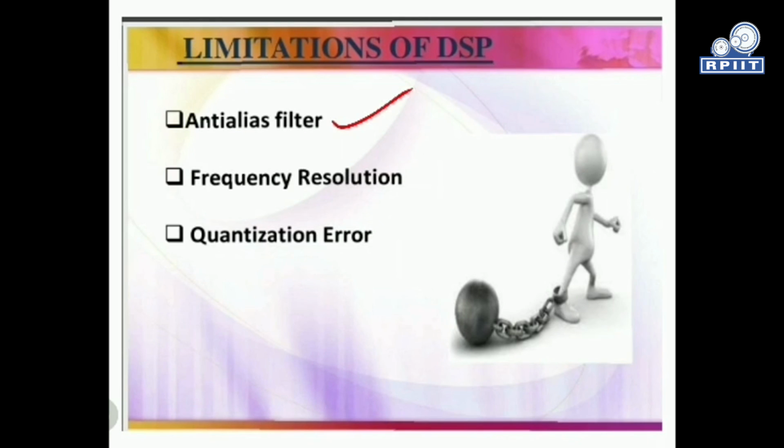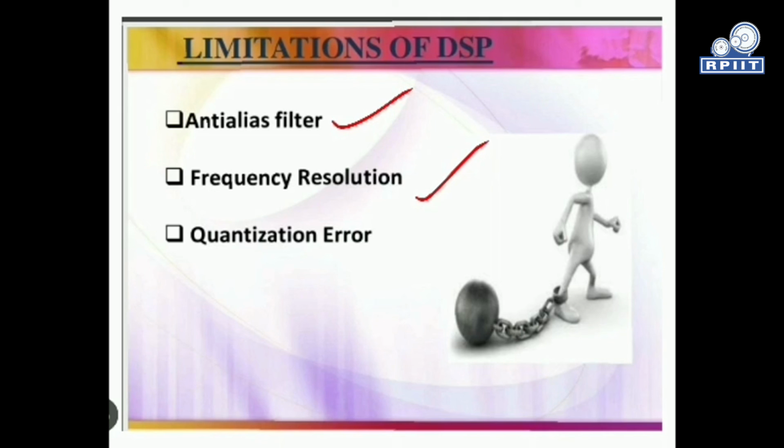In digital signal processing, we convert the analog signal into a digital signal, which is the sampling process. In sampling, there is an aliasing problem, meaning overlapping of signals, where the high frequency signal covers up the low frequency signal, so information is missed. Anti-aliasing filters are used to overcome this problem. Then frequency resolution is the main concern in digital signal processing. This is a main disadvantage, and nowadays it is the most important research area in DSP.